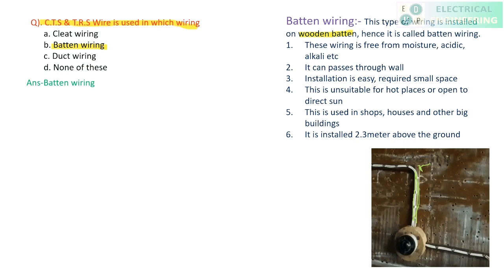So this wiring is free from moisture, acid and alkali. Clear? The only problem is that its appearance is very bad. And it passes through the wall. Installation is very easy, it requires a small space, and it is unsuitable for hot places or places open to direct sun, because these wires are very open to the user, so we cannot place them in hot places because they will easily catch fire.